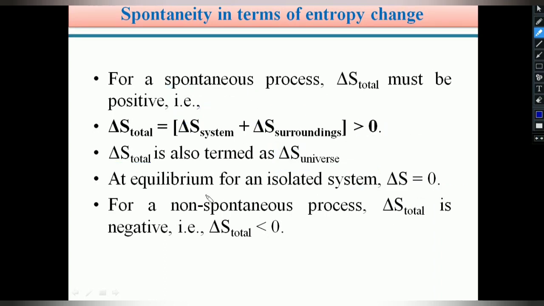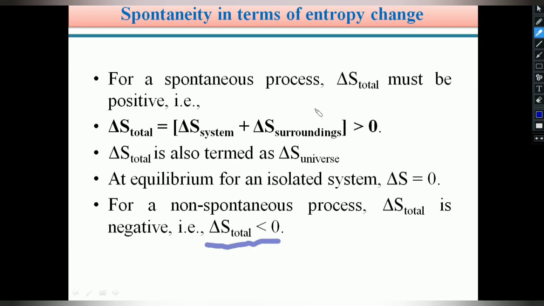Next, for a non-spontaneous process, delta S total is negative, that is, delta S total is less than 0. A non-spontaneous process means the process does not take place on its own. We should give energy from outside, and then only the process will take place. For those types of systems, delta S total must be negative, that is less than 0, meaning delta S system plus delta S surroundings is negative.